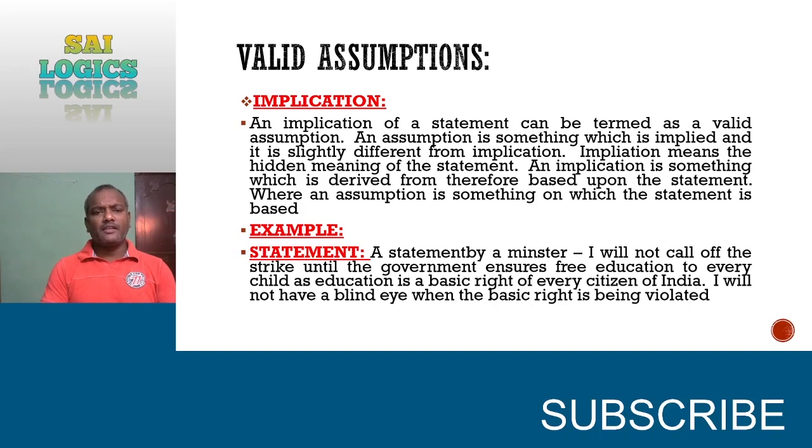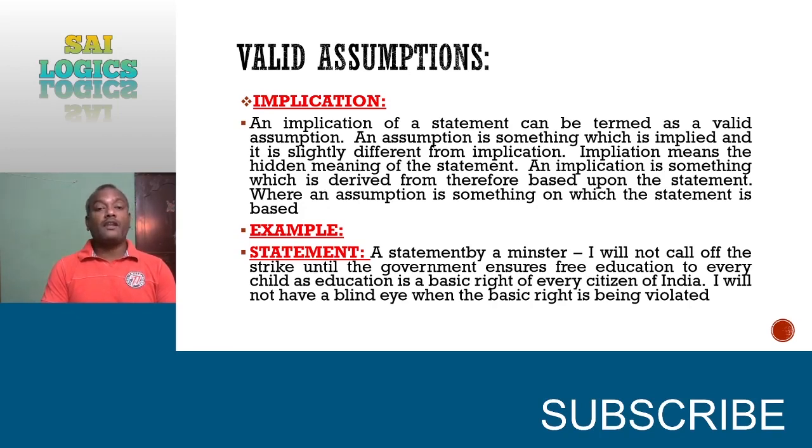Whereas in the case of implication, though it is the inner meaning of the statement and completely depends on the statement, we need to treat it as a valid assumption. The reason is very simple: because of the implication, the remaining part of the statement is available. Otherwise, there is no value for the remaining part of the statement. That is the reason why implication is valid.